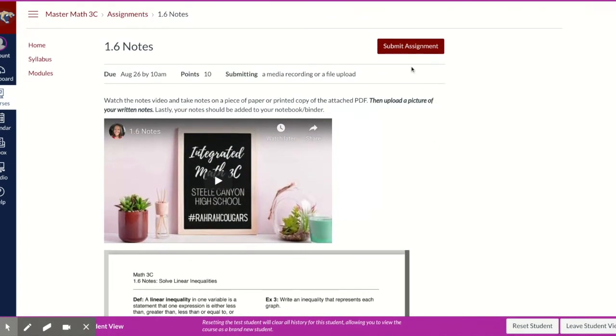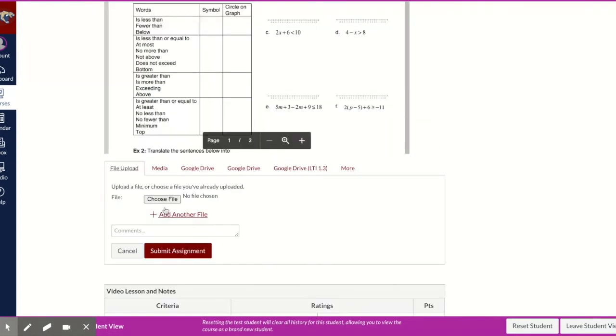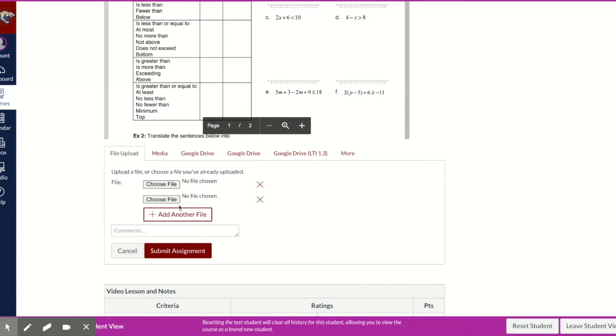When students are finished, they'll click the Submit Assignment button, and down here, depending on the number of pages their notes are, they'll attach pictures of their notes and click Submit Assignment to turn that assignment in.